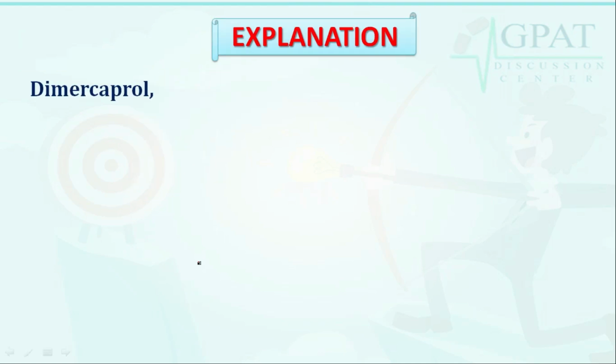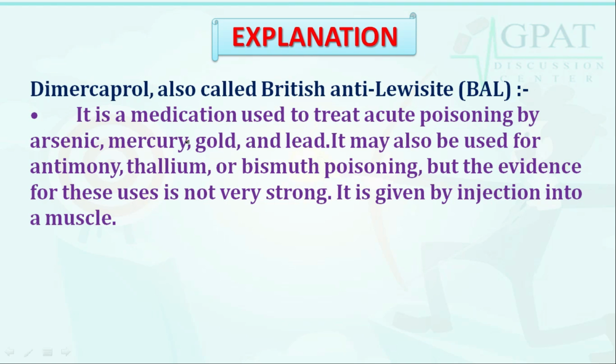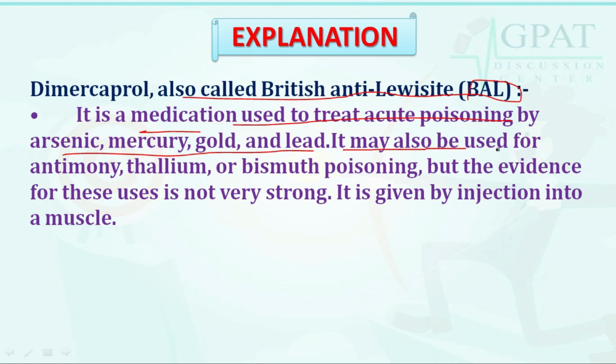Let's discuss with the help of explanation that dimercaprol, also called British anti-lewisite, that is BAL, is the medication used to treat acute poisoning caused by arsenic, mercury, gold, and lead. It may also be used for antimony, thallium, or bismuth poisoning, but the evidence for these uses is not very strong. It is given by injection into a muscle. So dimercaprol is the correct answer.